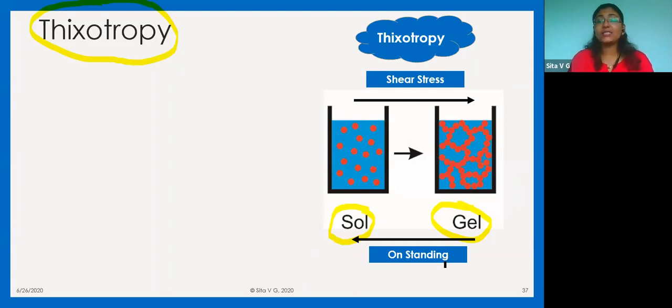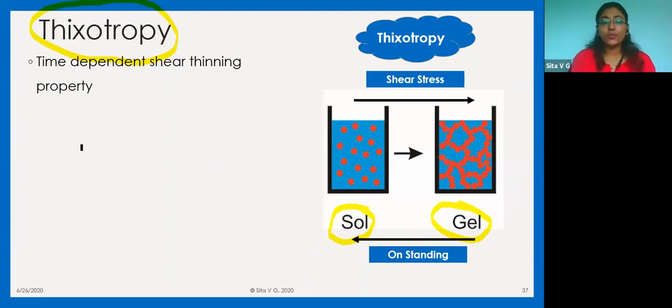And if we kept this gel-like consistency standing, what happened? Sol form happened. Sol is nothing but the solution state. So thixotropy is nothing but a time-dependent shear thinning property. Means time-dependent shear thinning property.